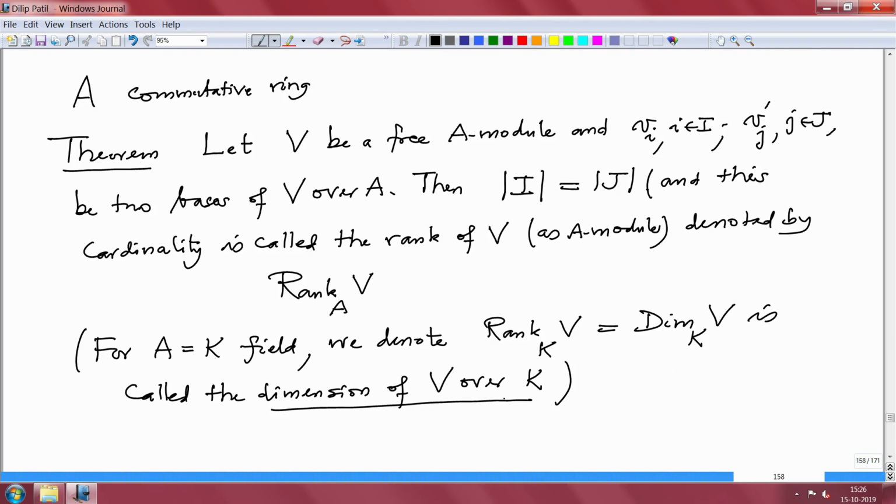Well, this theorem we will prove in particular because we are not assuming anything on the ring, and the way I will prove this theorem, I will not use a linear algebra theorem. Of course, one way is to reduce to the field case and prove this theorem, but I am going to prove it in a different way.